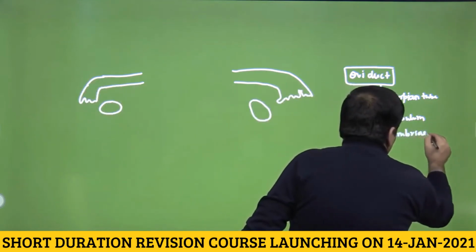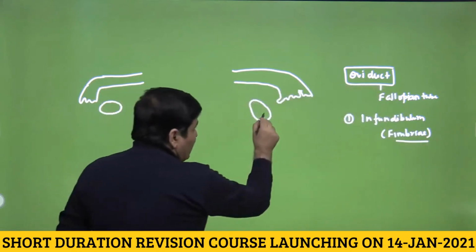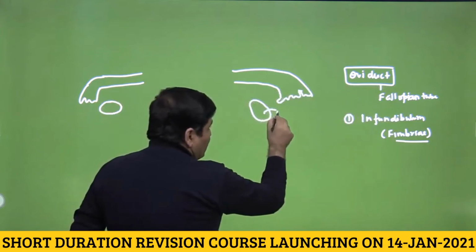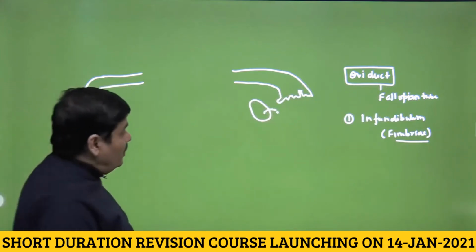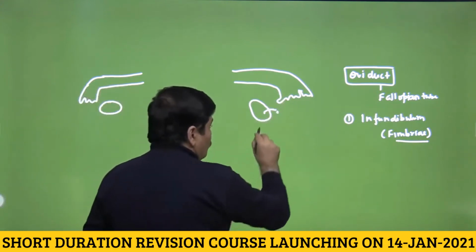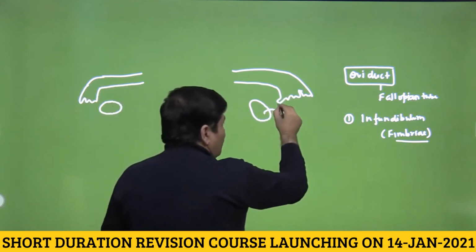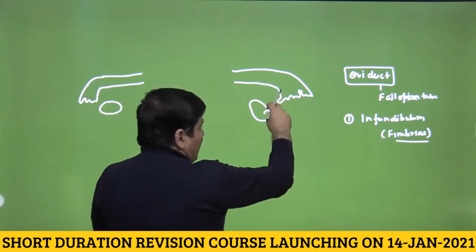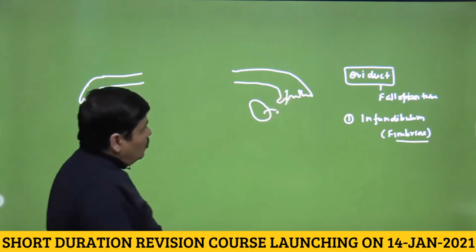The ovum that is released from the ovary is released into the peritoneal cavity. Mind you, this is an important point. The ovum is not directly released into the fallopian tube, it is released into the peritoneal cavity, and these fimbriae help in catching this ovum and transferring it into the oviduct.